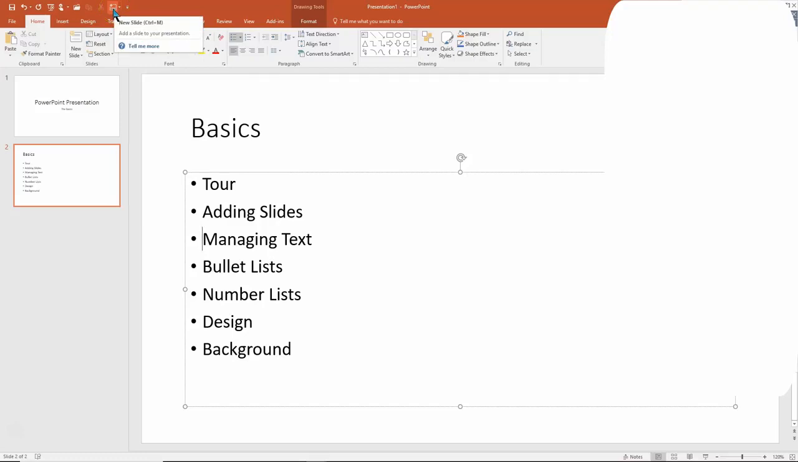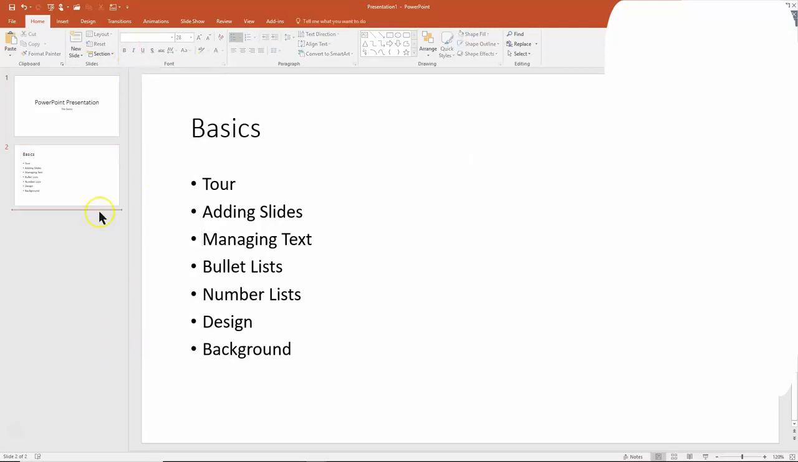By the way, notice how when I move my mouse there, it has a keyboard shortcut. So another way to add a new slide is Control M. If you move your mouse around some of the icons, if it does have a keyboard shortcut, it'll tell you what that is. So for example, cut is Control X, copy is Control C, and so on. We probably know save is Control S. Bold is Control B, and so on.